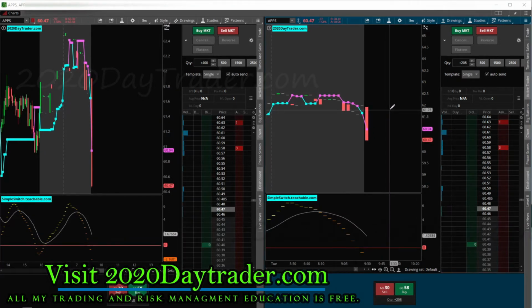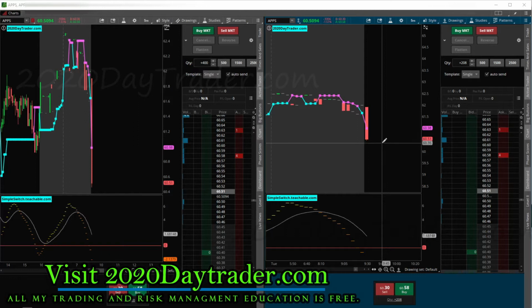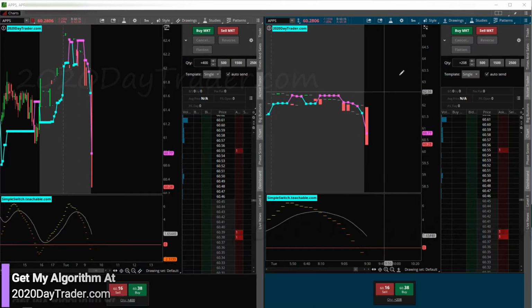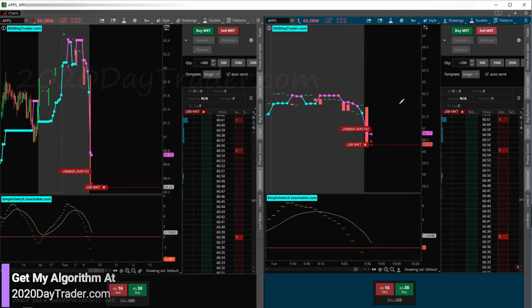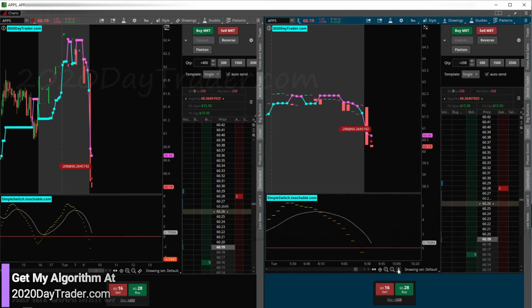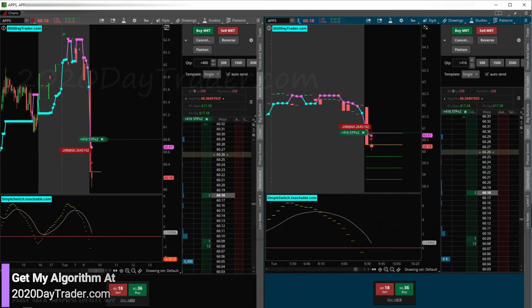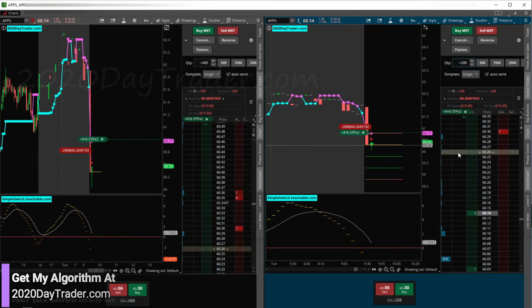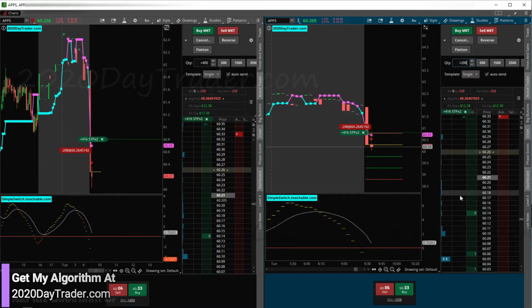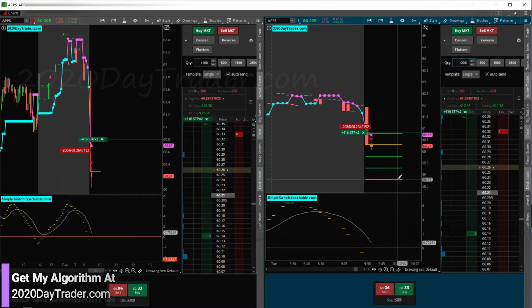Okay, we got about 10 seconds. It's a pretty big tower candle, which makes me scared. If this retraces half of it, we get stopped out. But maybe it'll retrace, we'll see what happens here. All right, there we are. We're in. So speed bump is in. Put it back to the other share size. All right, we'll see what this is going to do. If you're going to retrace, you better retrace all APPS.